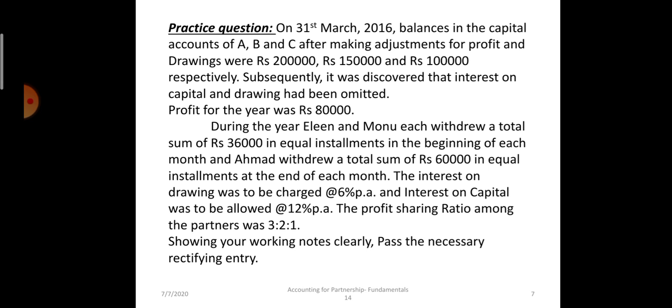It is the same, only the values have changed. Instead of 2:1:1, it is 3:2:1. Instead of partners Eileen, Monu and Ahmed, it is A, B and C. Otherwise the treatment, the approach to solve, is almost the same. Practice this question, it is very important. Similar questions are asked in the board examination.